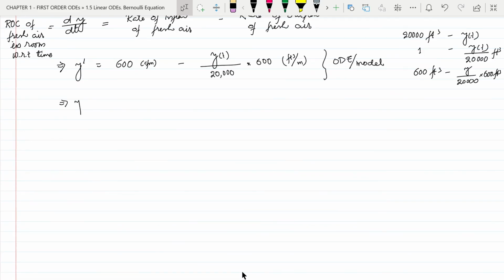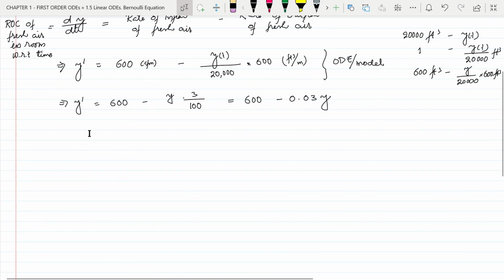So this implies y dash equal to 600 minus y multiplied by 3 divided by 100, which is equal to 600 minus 0.03y. So we can see that this differential equation can be solved by separation of variables method, because the right